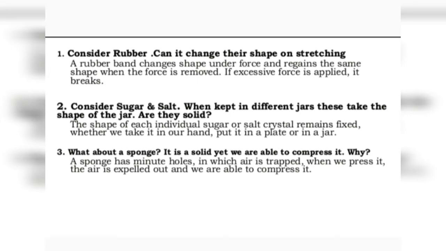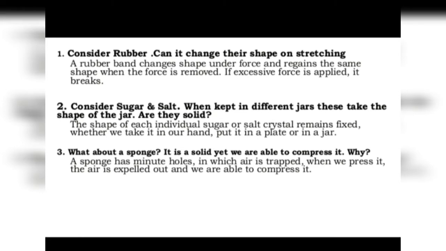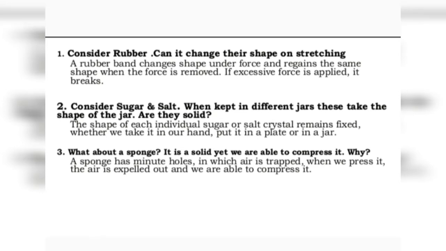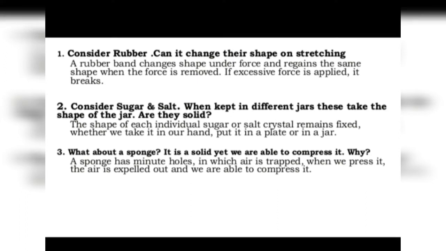Now, if we take a sponge that can be compressed easily, then why do we call a sponge a solid? Again, a sponge is considered to be a solid because its compressibility is due to the presence of minute pores in it, which are filled with air. And when we press the sponge, air is expelled from its holes, which makes it highly compressible. So these are some exceptional cases in solids.